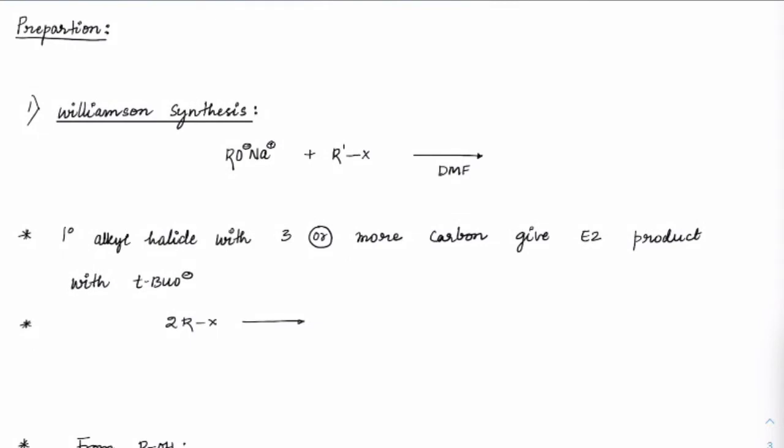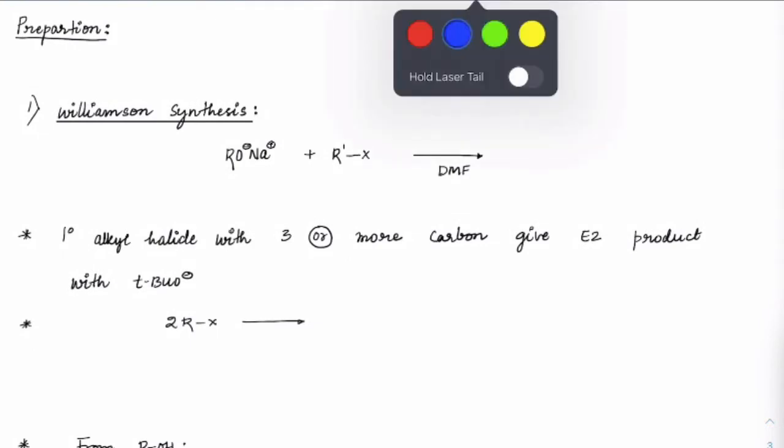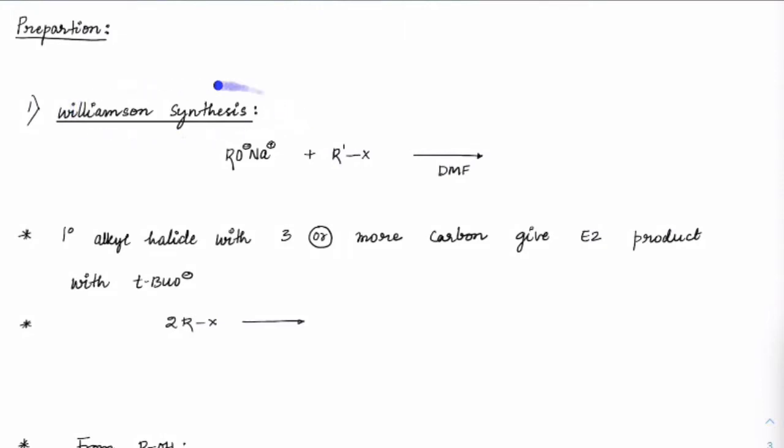Next, see the preparation of ethers. For the preparation of ethers, the main reaction we'll be using is the Williamson synthesis, and we have been doing this reaction 2-3 times already, once in alkyl halides, then in alcohols. First, we need to generate an alkoxide. Alkoxide can be generated using alcohols. You react alcohols with sodium and we get alkoxides. Then we treat these alkoxides with RX, and alkoxides are very strong nucleophiles, so they usually go for an SN2 reaction. The preferred solvent is anything which is aprotic.